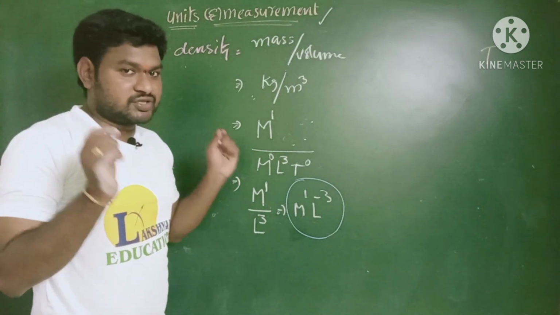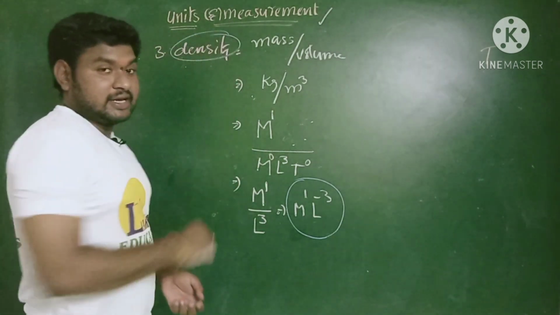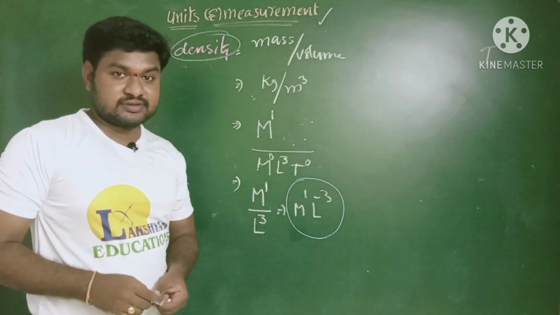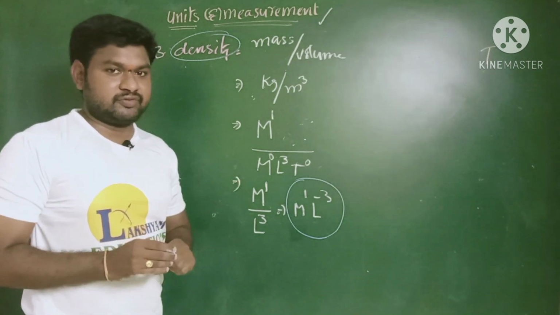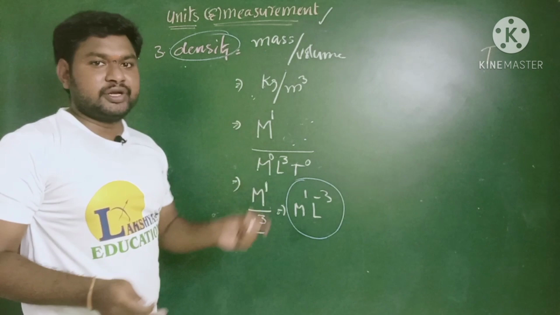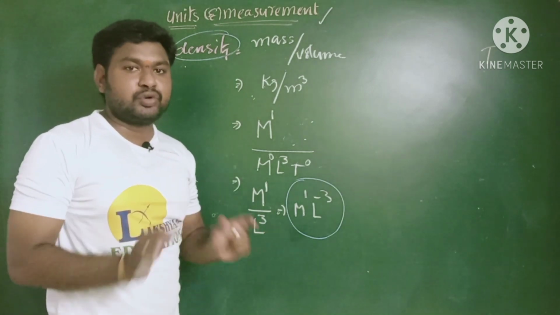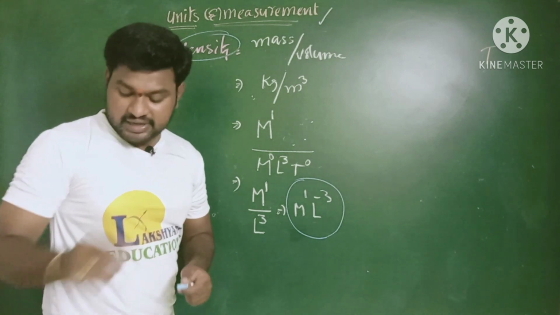Is it clear? Now I ask you one question: is density a vector or scalar? Simply, density is nothing but a scalar quantity. Why? Because only magnitudes are there, mass and volume. Unit mass per unit volume. Magnitude presence is there. There is no need of direction. That means density is a scalar quantity. Is it clear, all of you? And next one,